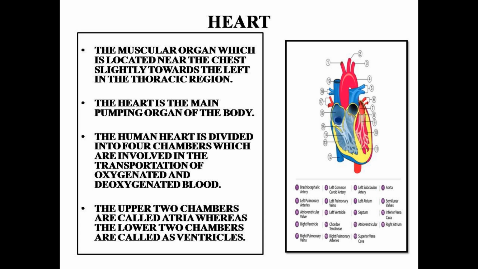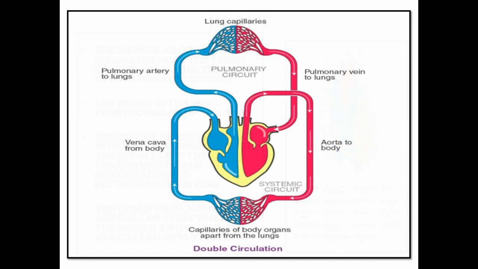The carbon dioxide-rich blood has to reach the lungs for the carbon dioxide to be removed, and the oxygenated blood from the lungs has to be brought back to the heart. This oxygen-rich blood is then pumped to the rest of the body. We can follow this process step by step from the figure given in the slide.